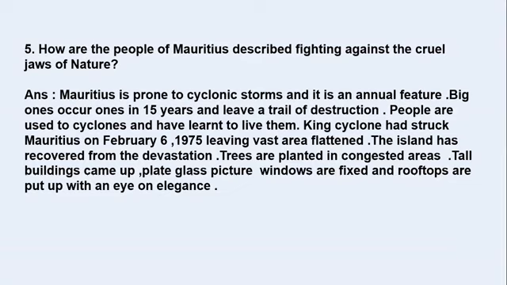Mauritius is prone to cyclonic storms and it is an annual feature. Big ones occur once in 15 years and leave a trail of destruction. People are used to cyclones and have learned to live with them. King cyclone had struck Mauritius on February 6, 1975, leaving vast area flattened. The island has recovered from the devastation. Trees are planted in congested areas, tall buildings came up, plate glass picture windows are fixed, and rooftops are put up with an eye on elegance. So this is the answer.